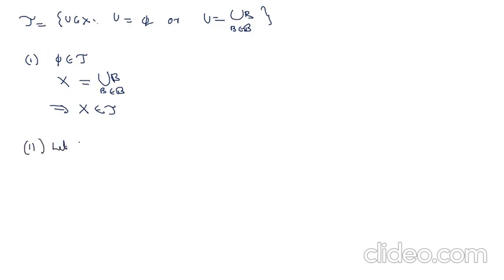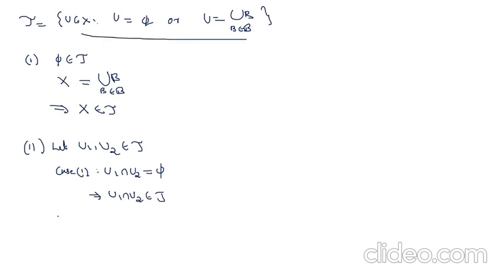Let U1 and U2 belong to tau. So we have to prove that their intersection also belongs to tau. There are two cases. Case 1: U1 intersection U2 is empty. If U1 intersection U2 is empty, then clearly U1 intersection U2 belongs to tau, because the empty set belongs to tau by the definition of tau. And second case: U1 intersection U2 is non-empty.